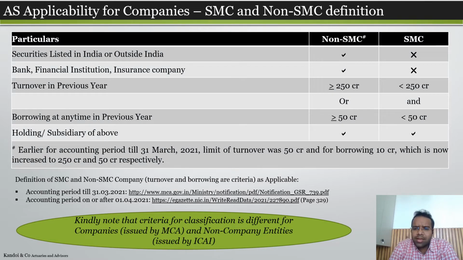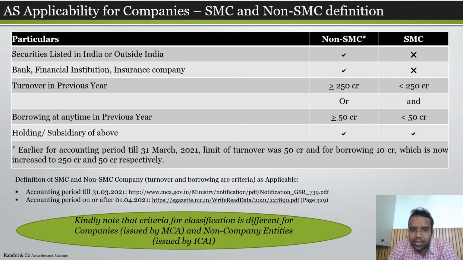Now we see whether there are certain relaxations given or not to the small companies, because the companies are bifurcated into two criteria: SMC, which is small and medium company, and non-SMC, which is the large company. And this criteria of SMC and non-SMC is given by the MCA. As of now, we are talking about the latest criteria, which is applicable after the accounting period 1st April 2021.